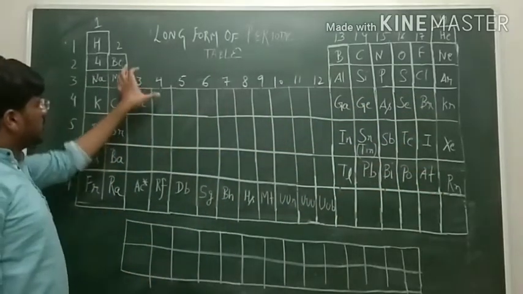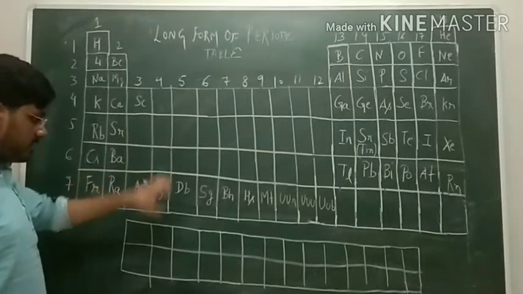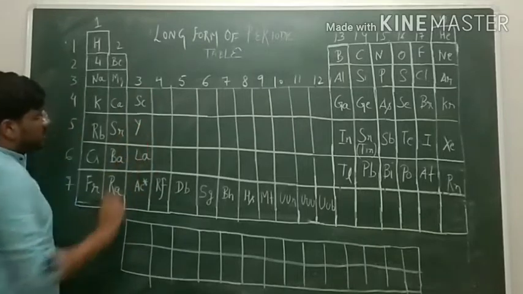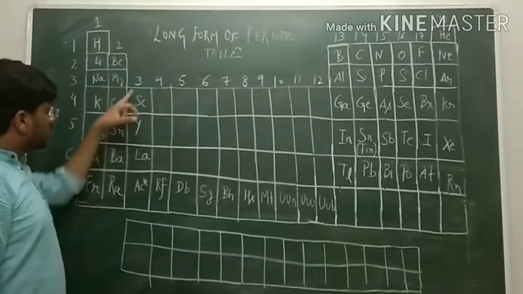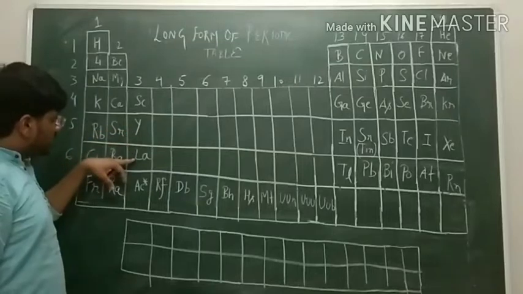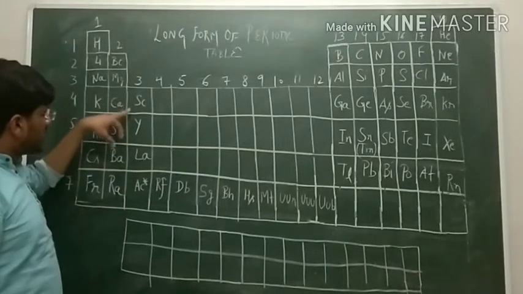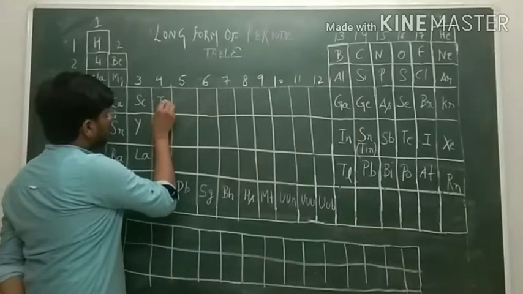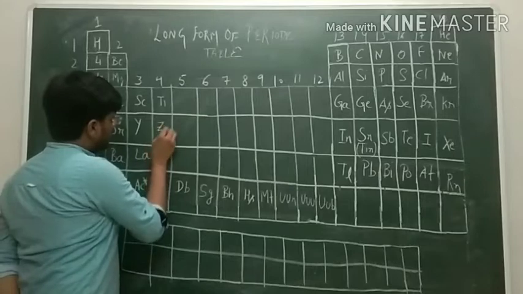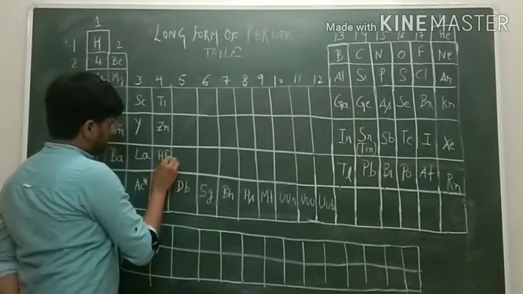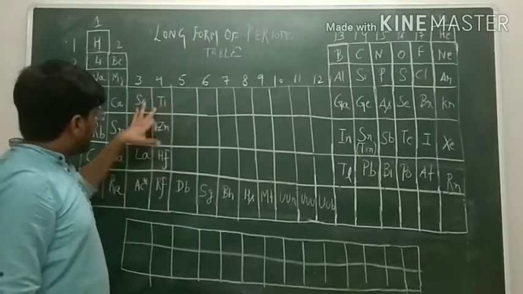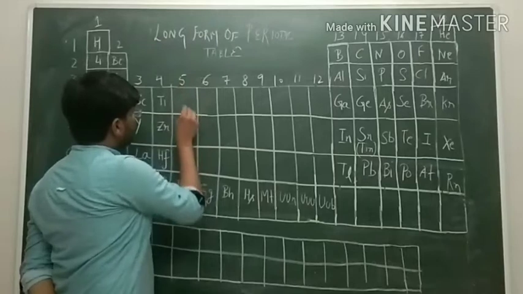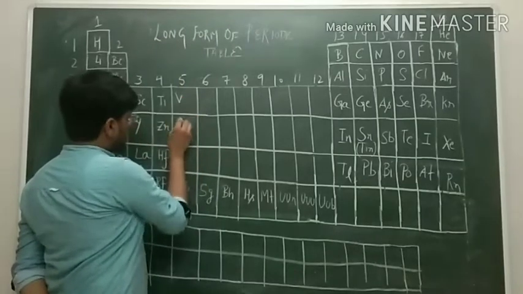Then we will fill the group number 3 entries: scandium, yttrium, lanthanum and actinium. Scooter Yama Lao 1. Then group number 4: titanium, zirconium, hafnium. Then group number 5 can be filled as vanadium, niobium, tantalum.